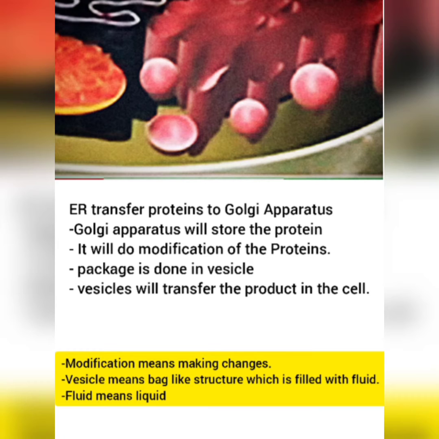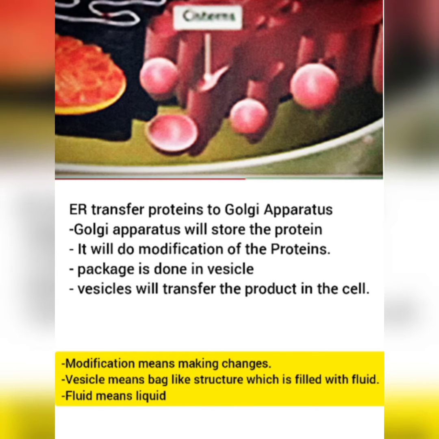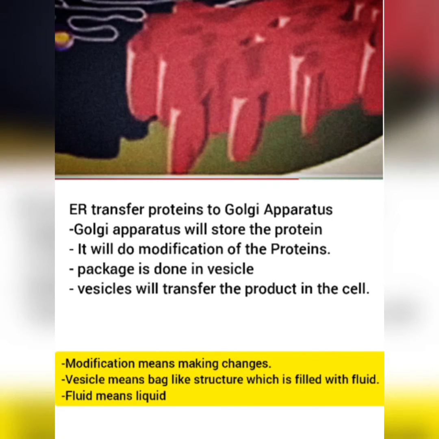This red portion is the Golgi apparatus, which consists of membrane-bound vesicles. These round circles are vesicles, also known as bags, and the parallel arranged stacks are known as cisternae.